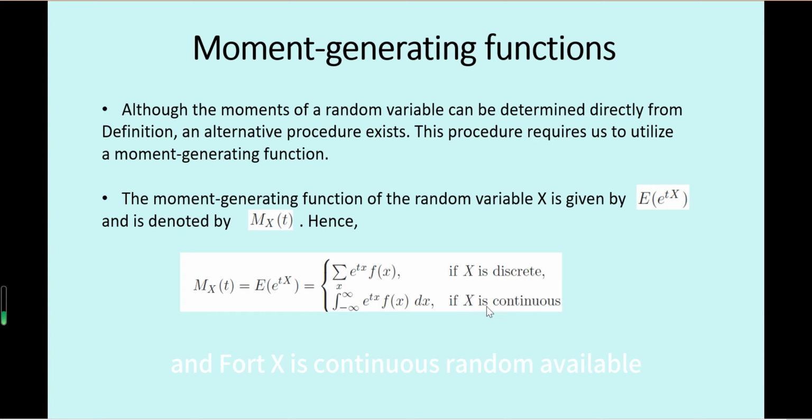And if X is a continuous random variable, we take e^(tx) times the density function f(x), then take the integral dx over all available values of x. So the expectation of e^(tX) is called the moment-generating function of the random variable X. On the next page we will show why this function is called a moment-generating function.